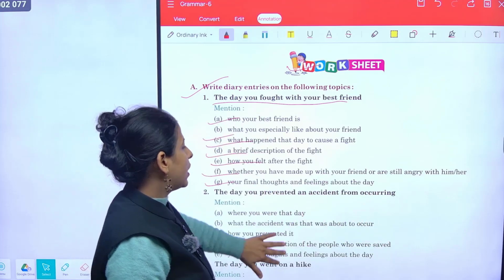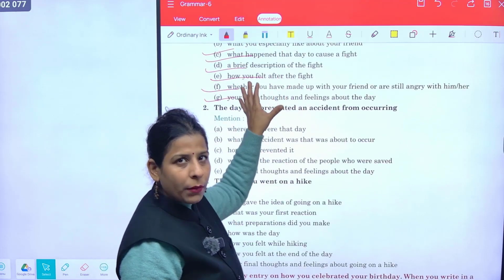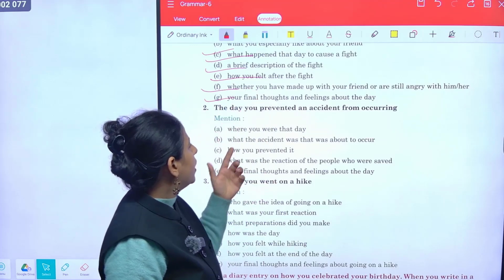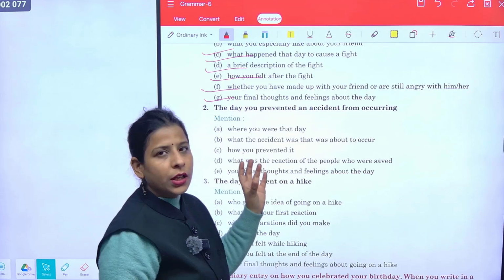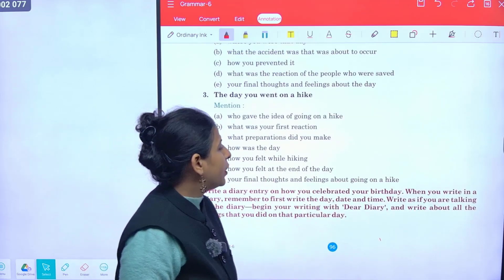Similarly, they have given the questions and they have told the format. That format has to be followed while writing a diary. These are the points which will help you in writing out the diary. And also there is a question: write a diary entry on how you celebrate your birthday.